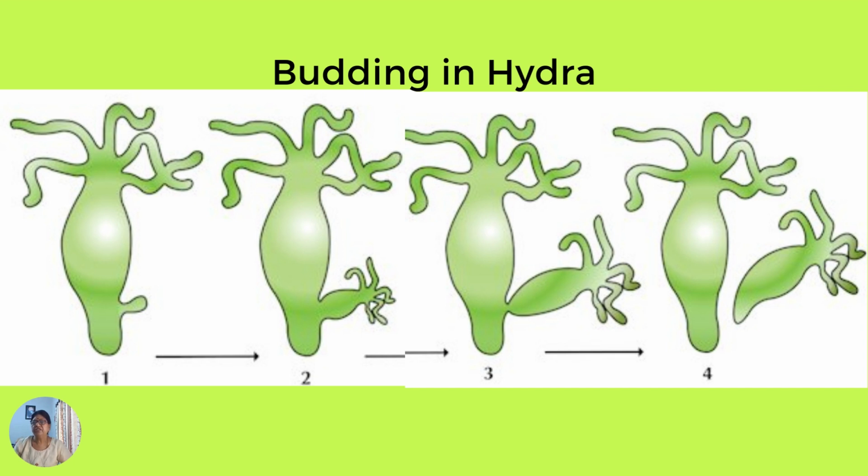Budding is another asexual mode of reproduction. It is a common mode of reproduction seen in organisms like yeast, coral, sea anemones, or Hydra. The example I have taken here is of Hydra. In Hydra, at certain sites, active cell division occurs, giving rise to something similar to a bud. This bud is genetically identical to the parent. It continues to grow while still attached to the parent body. The bud later separates and grows into an independent organism.